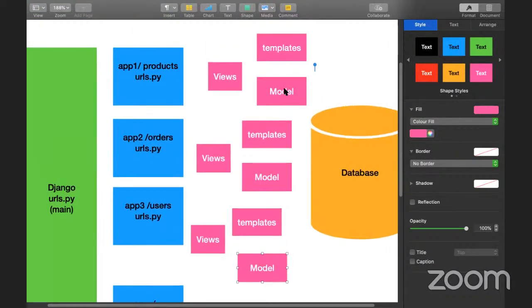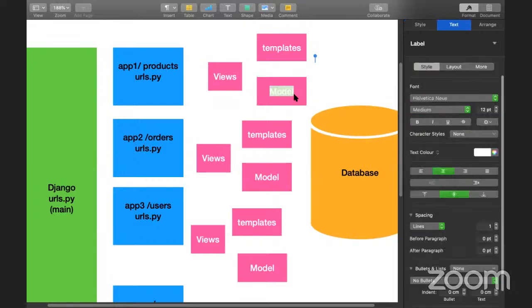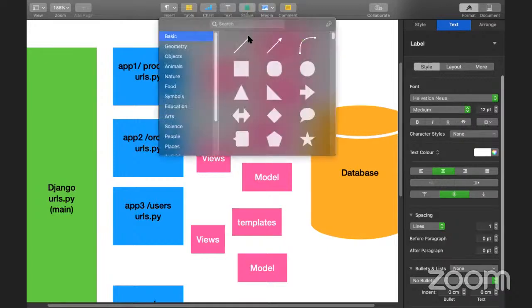Basically your model interacts with the database. The actual logic is there in the views. From the views we'll navigate to the model, and from the model we'll go to the database. The model is nothing but a script, Python code or Python classes, where we can create tables in the database. So model deals with the database.